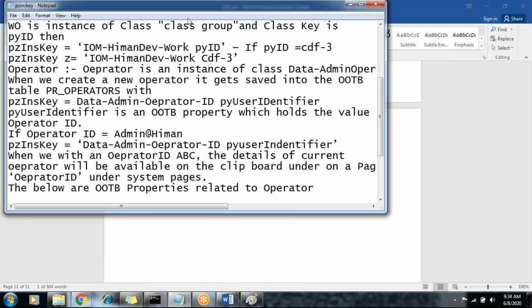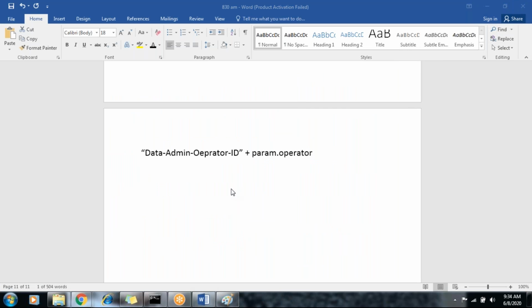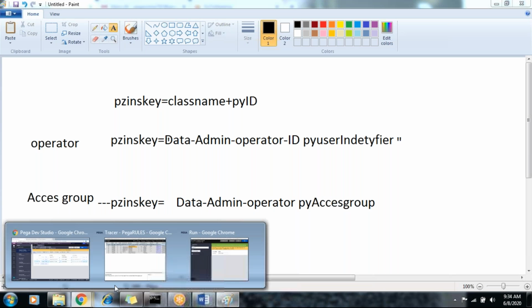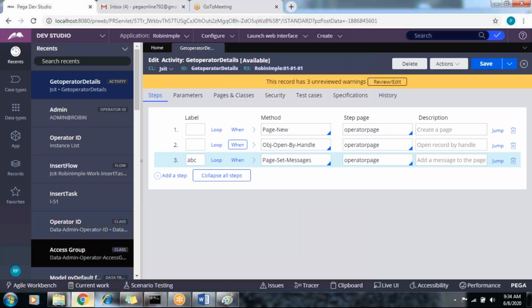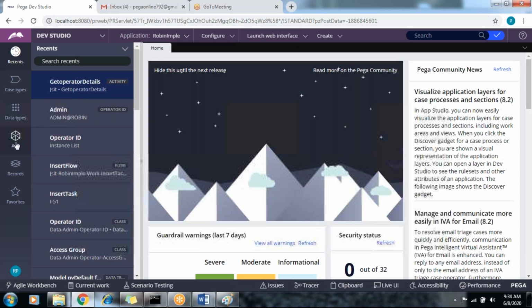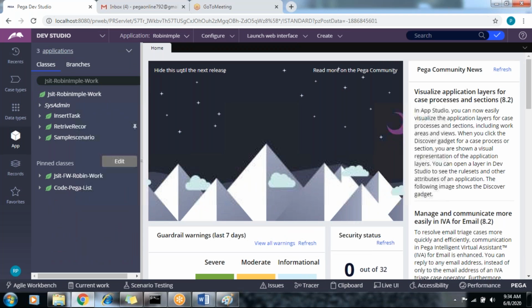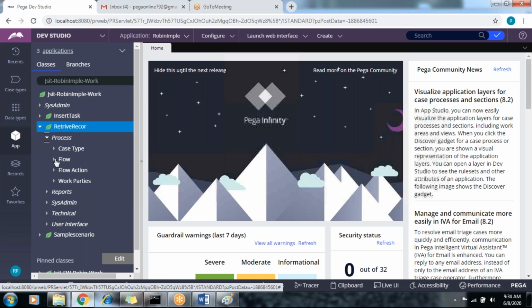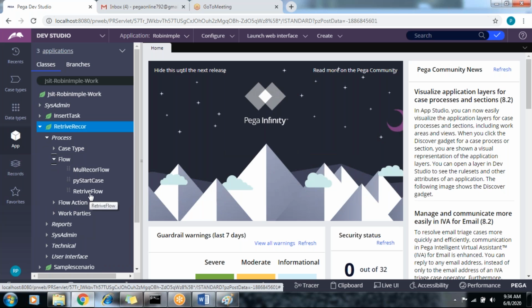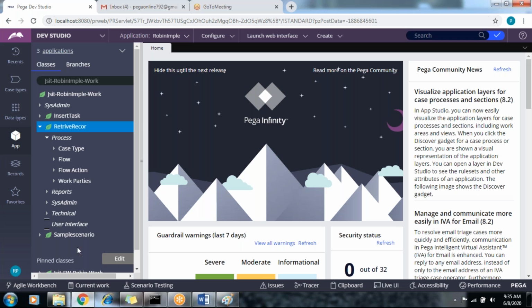Okay. Can you show me that retrieve case once? I was trying to do that. Can you go back to that application? I have it. Okay. Cases, case types. Retrieve. Yeah, retrieve record. Flow. I just wanted to see that user interface, the section. Section. Okay. Yeah.